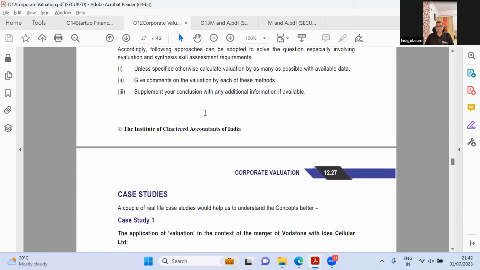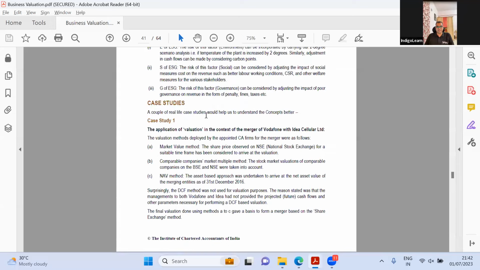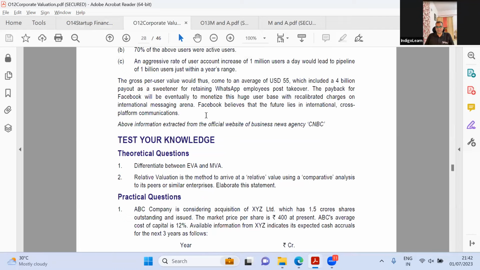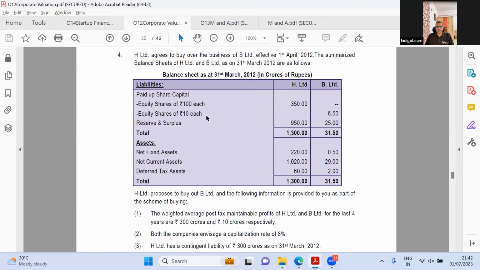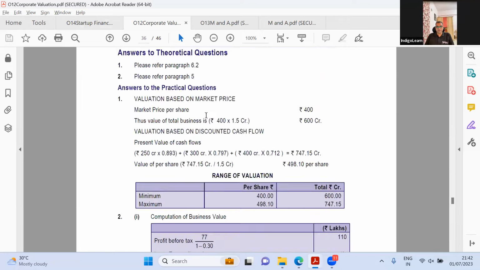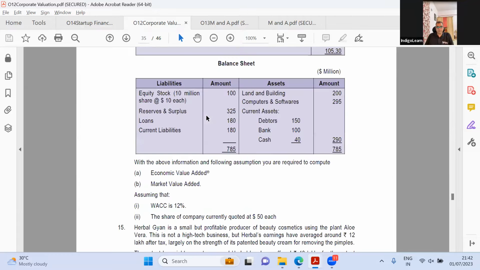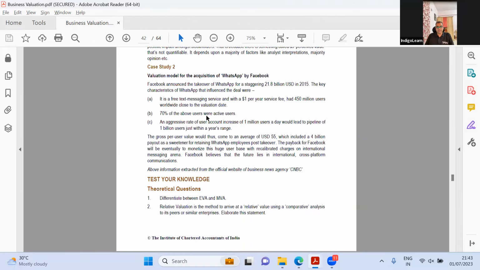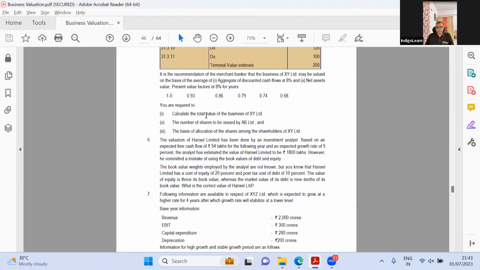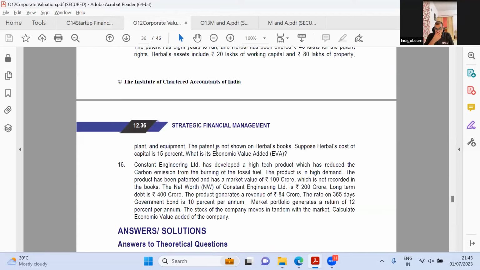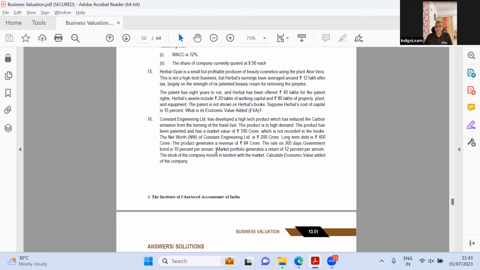These case studies again are useless. I mean, they could have at least changed the case studies, since WhatsApp and Vodafone are irrelevant in this context. But nevertheless, let us see the number of questions they have. In the old syllabus, I think we had about 15, 16 questions here. And in the new syllabus, obviously they'll add new questions. Did they not? Oh, come on. So they've not added new questions on startups and stuff, which is what they were explaining. This is very unfortunate. I actually would have expected them to do something there.